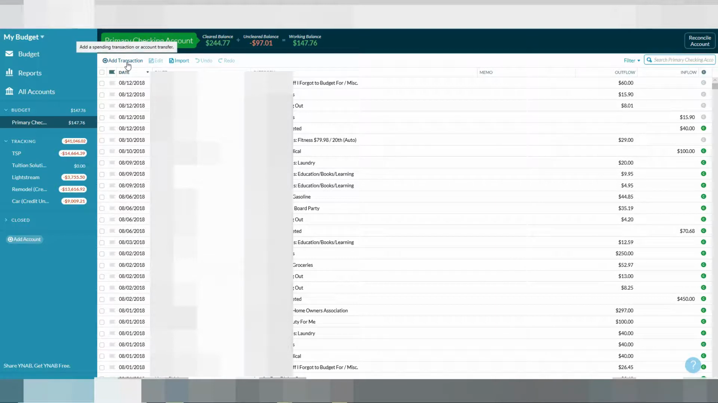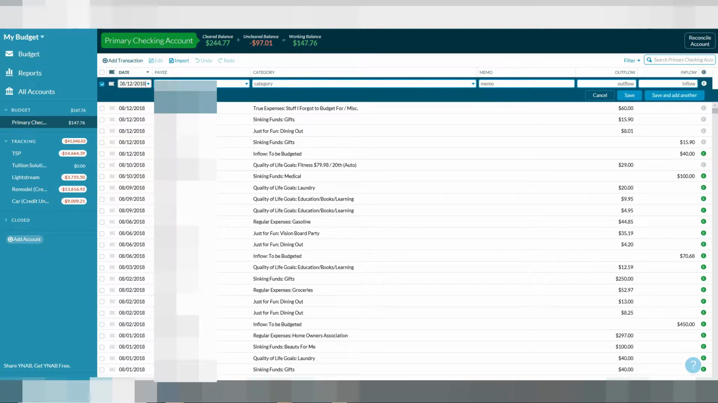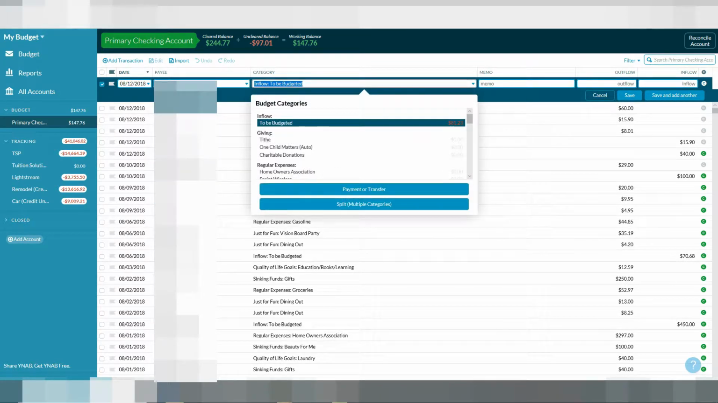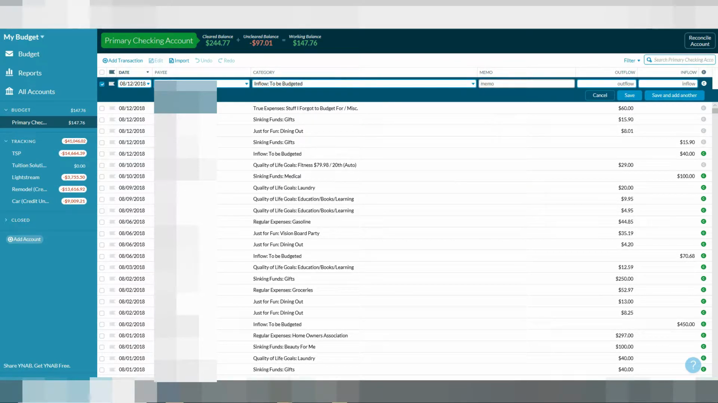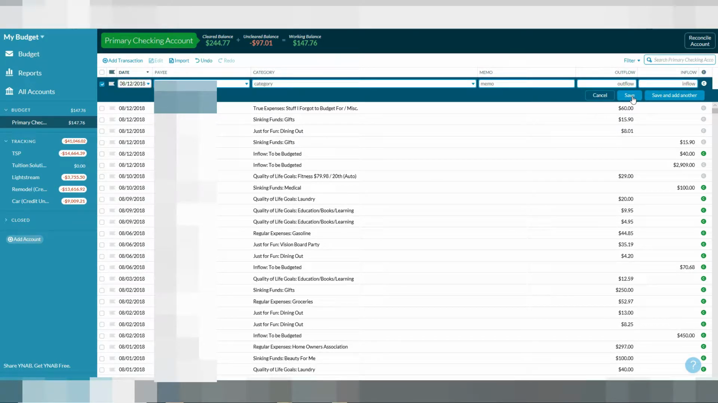And so what I'm going to do first is add my transaction, and since today is payday, we are going to put in that I'm getting paid. So I put the amount in to be budgeted, and my inflow, 2909, and hit save.